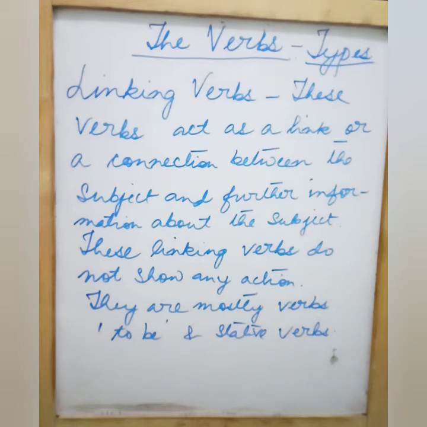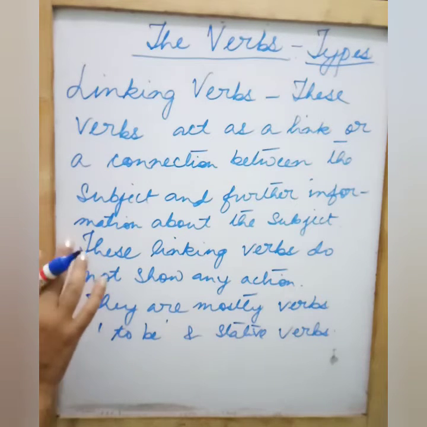Now first of all we will see what are to be verbs. So first read the definition once again. What are linking verbs? These verbs act as a link or a connection between the subject and further information about the subject. Now these linking verbs are what we had learned in the definition of verbs, that verbs are words that indicate some action or a state of being.